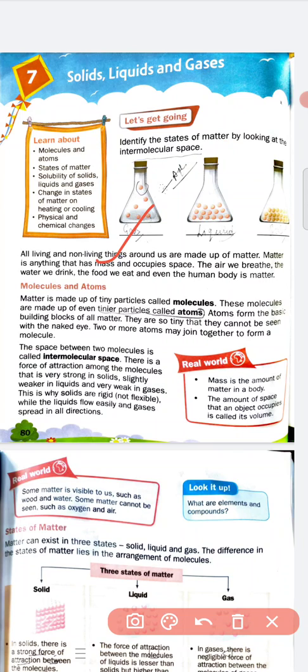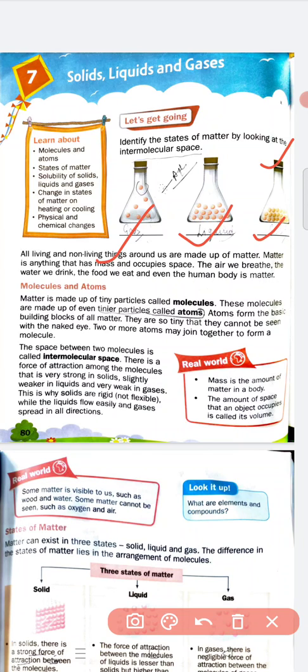And in the next conical flask you can see that there is less force of attraction, or we can say that the intermolecular force is less than in the gas. So this is the liquid. In the third, there is negligible intermolecular space. So students, this is solid.